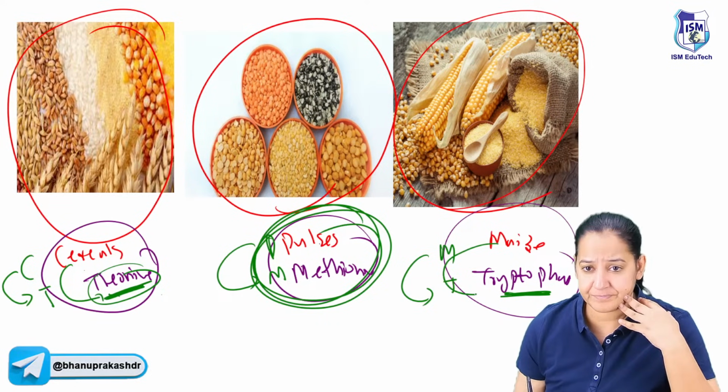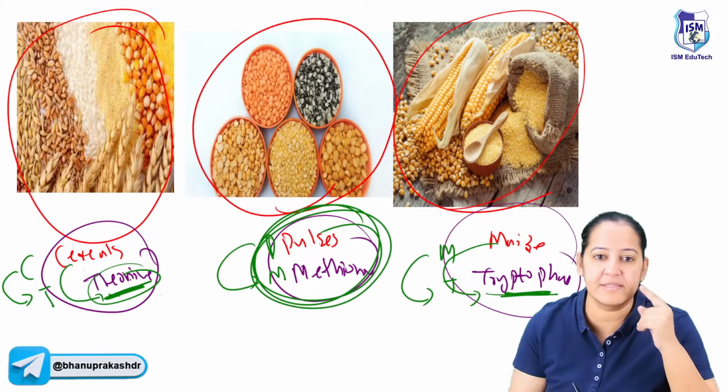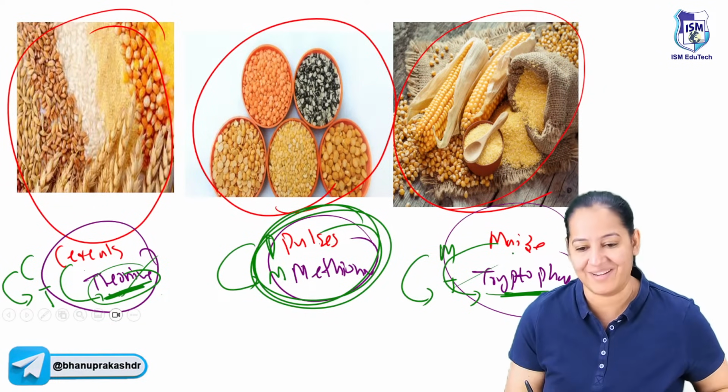And maize में tryptophan, trolley. We take maize in trolley. This is thali, this is trolley. So you can learn, at least you can get a clue. Okay, so good one, thank you.